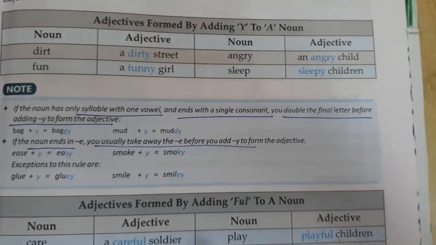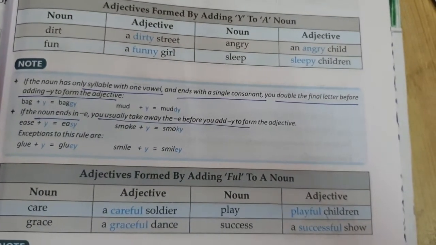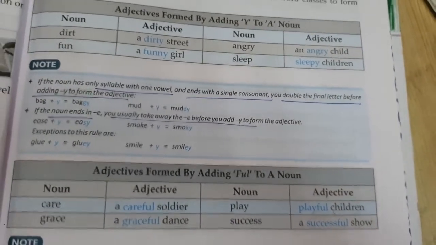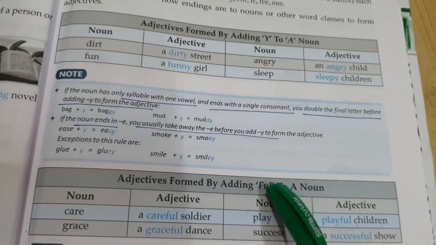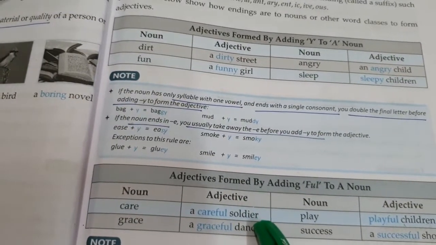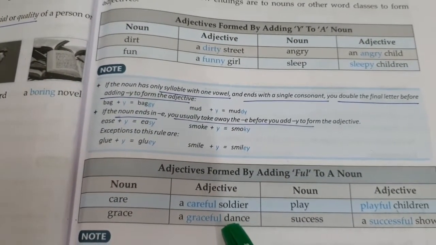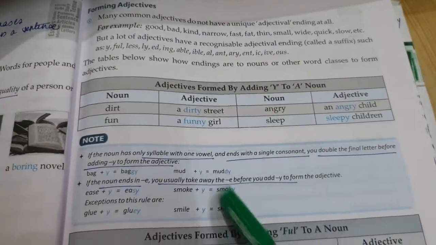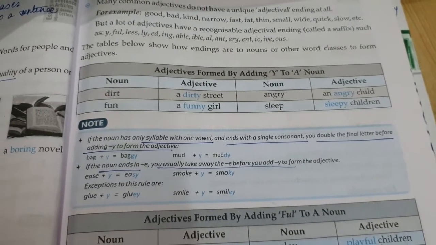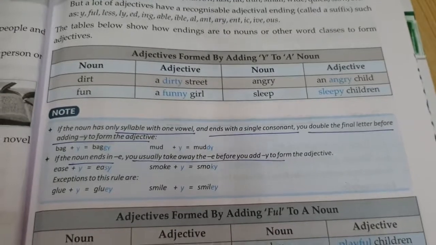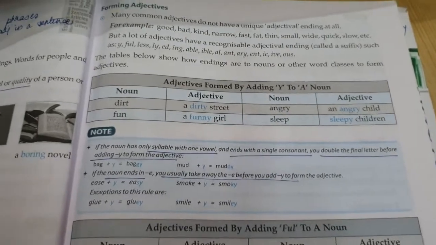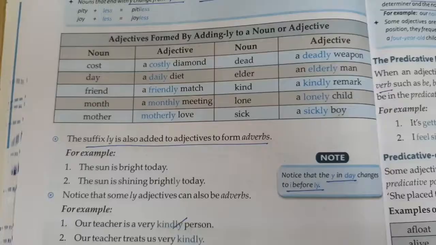So in a similar manner, there are many ways where you can make an adjective from a noun. For example, the second one here is where you add full to a noun. So care is a noun and careful is an adjective. Grace is a noun, graceful is an adjective. Now if you want, you can learn these steps where it's told in much detail. You can learn them from the book, but it's not required as such, because this is something which you form by practicing and not cramming it up.